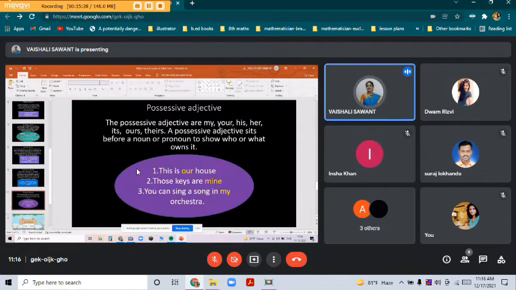Now coming to the last part, possessive adjective. Yes, Anisha, read possessive adjective.